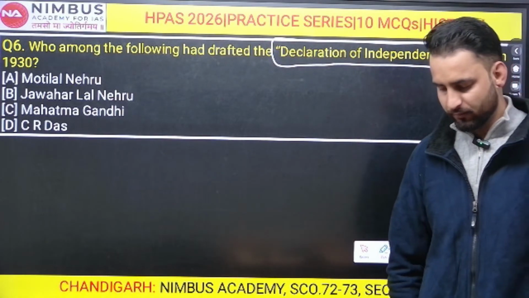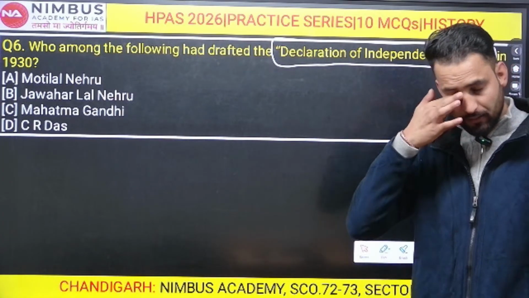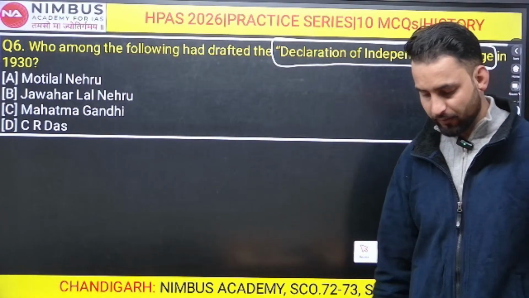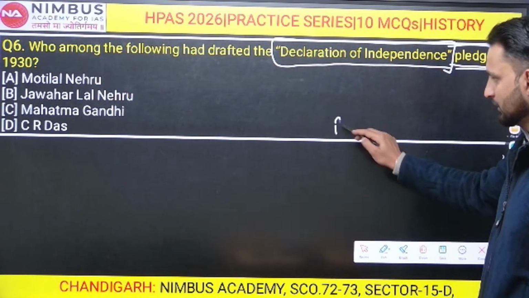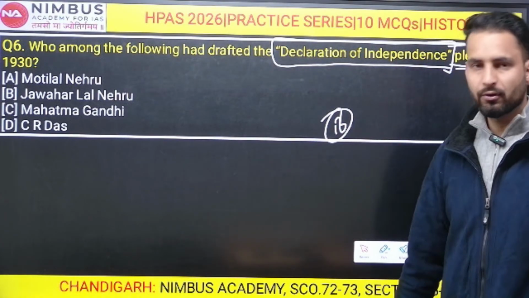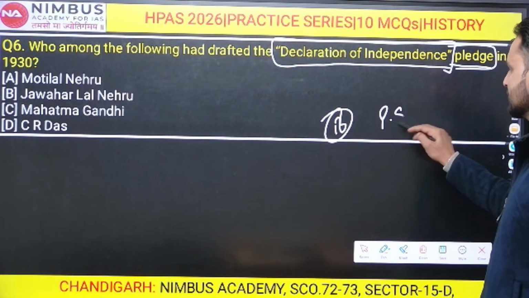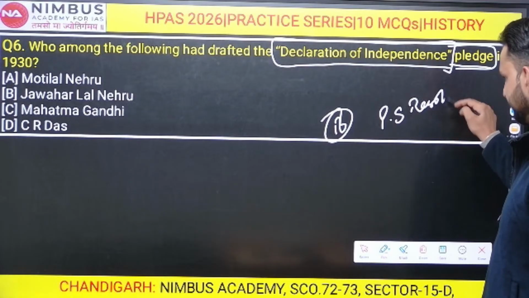In fact, not an easy one, because the answer is quite obvious, which you have given already. All of you have given option number B. It is quite evident from the question that this basically pertains to the Purna Swaraj resolution.